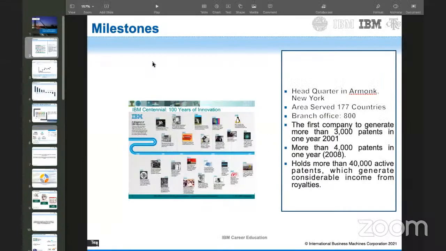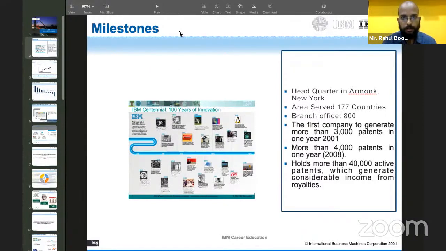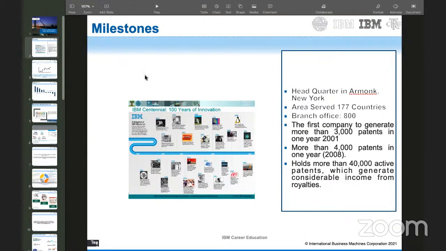Okay, I'm sharing my screen. Imani ma'am, please unmute your mic. I hope it is visible now. Hello. Yes. Okay. Yes, Rahul, it is completely visible.